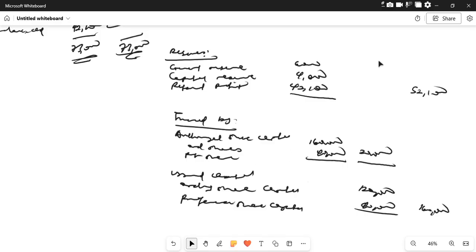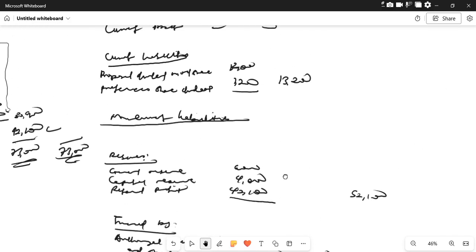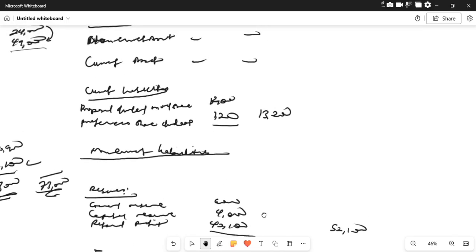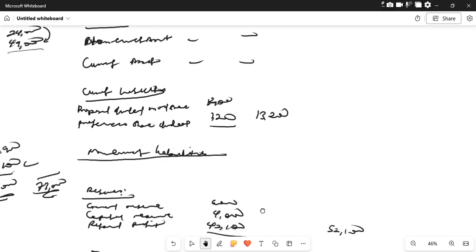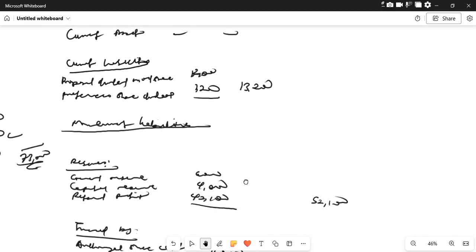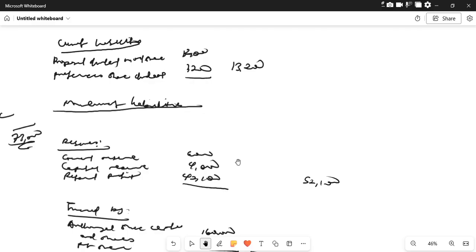So let us add up. We have from our current liabilities 13,200, and non-current liabilities we don't have any figure there. So let's bring this down here, 13,200. So assets and liabilities, let's add everything together.